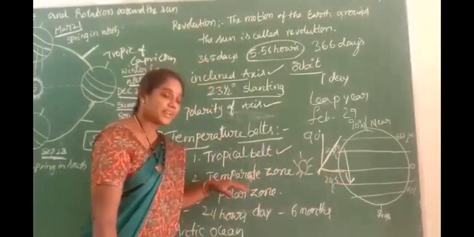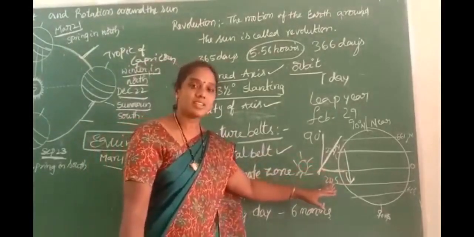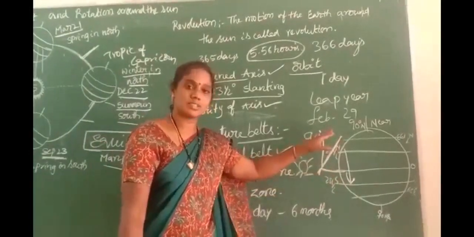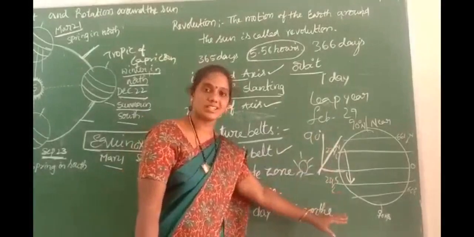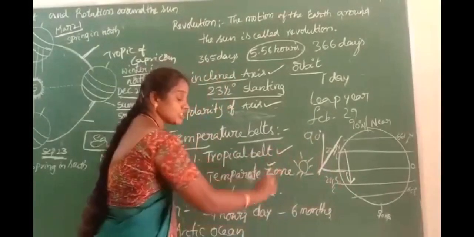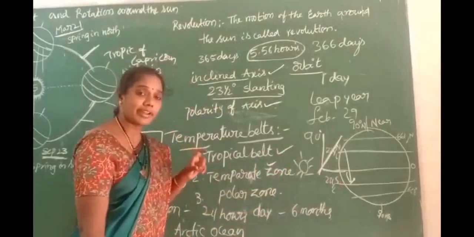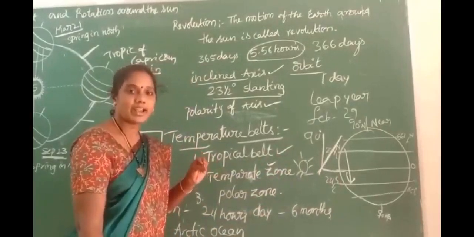And the temperate zone. The temperate zone is further 23 degrees north to 66 degrees north, and 23 degrees south latitude to 66 degrees south latitude. This area is called the temperate zone. This zone is the moderate zone. This place receives moderate heat and light.